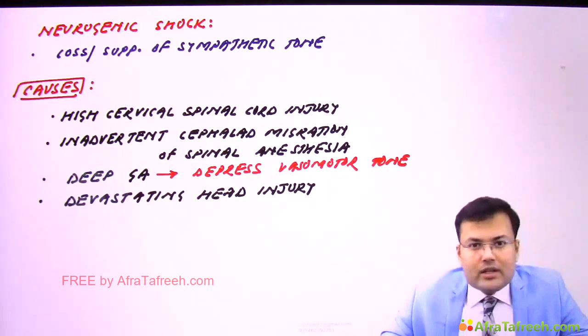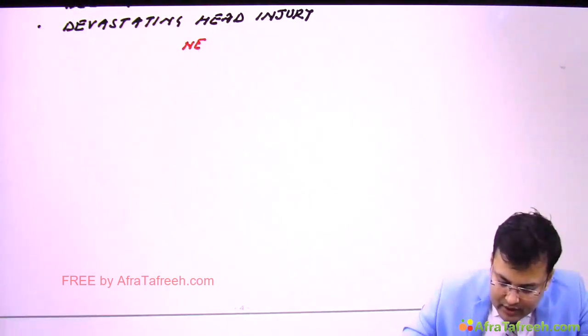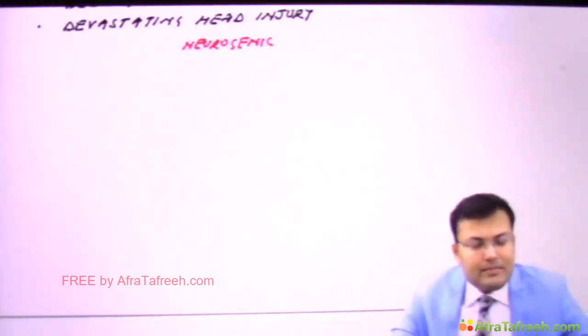Now see, what's the pathophysiology of neurogenic shock? So in patients of neurogenic shock, there is disruption of sympathetic nervous system.